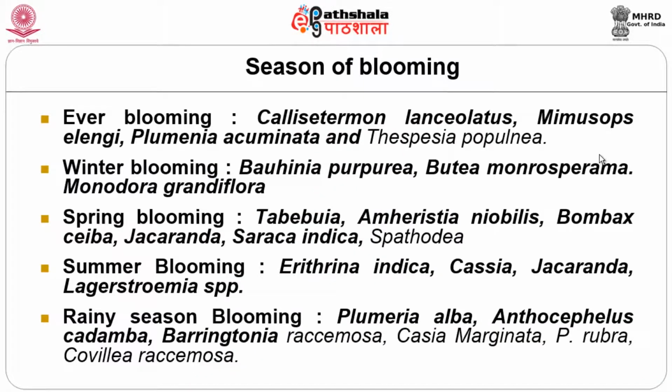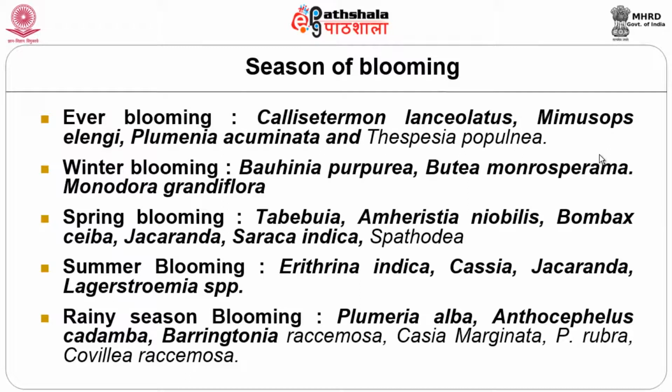Now we knew about flower, we knew about color, now season of blooming. Certain plant species bloom like Kurunji, once in 24 years. We cannot choose this plant species for our urban landscape design. We need a plant which gives ever blooming, so that it gives an eye-soothing effect for the people who use the space. So one such is the Thespesia populnea, Arasamaram they will tell, and winter blooming,